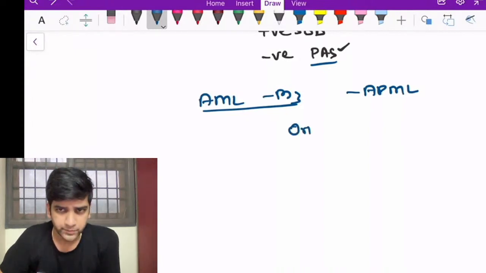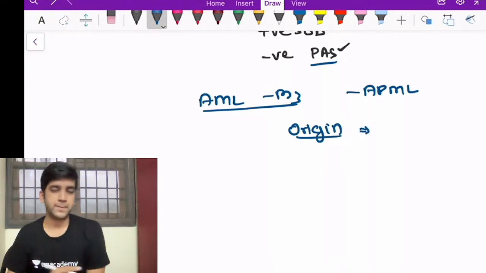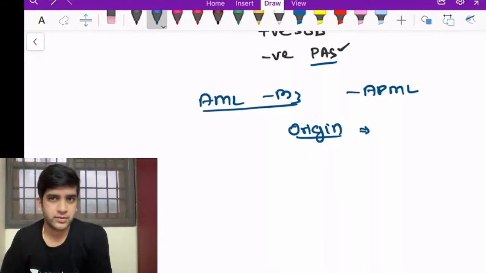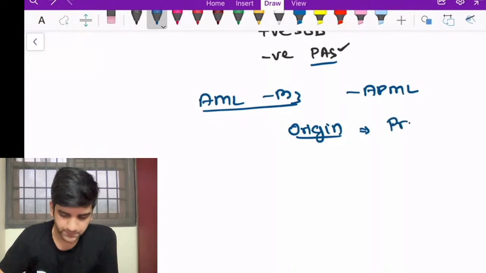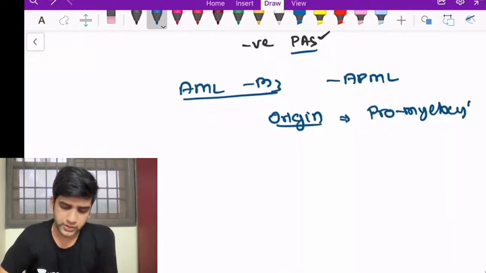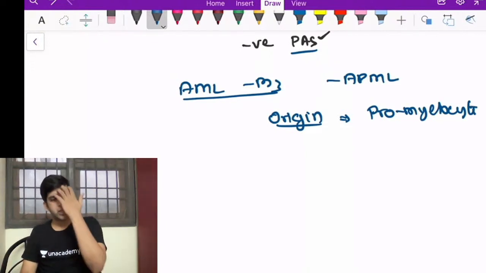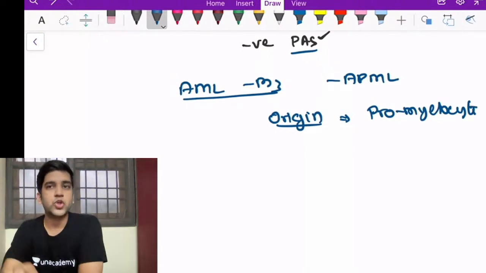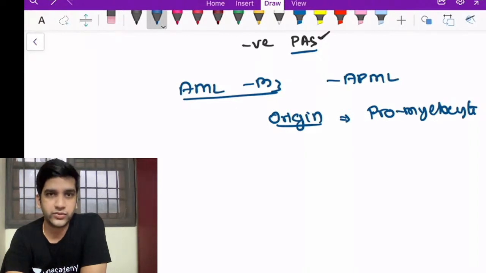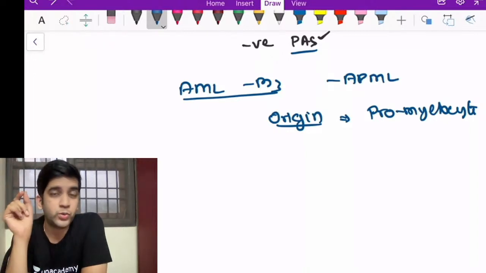So the origin of this leukemia is not from the blast. It's going to come from the promyelocyte. That's why we call it acute promyelocytic leukemia, right? When it originates from a promyelocyte, it's not coming from a blast. Which of the markers do you think it will be negative for? I don't expect an immature marker positivity. What is the immature marker we saw? CD34, right? CD34 will be negative here.